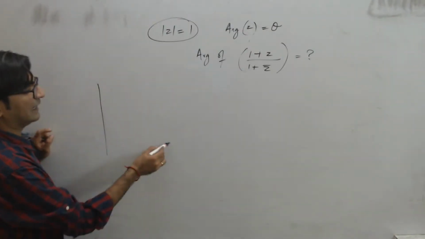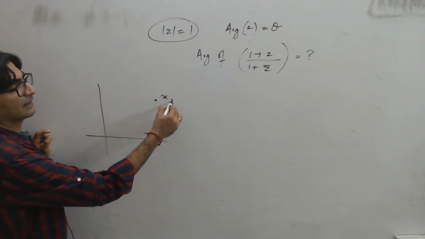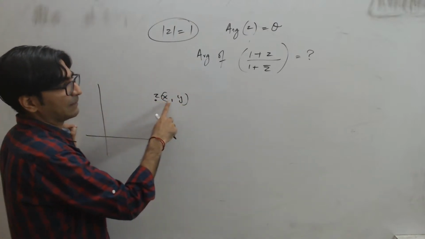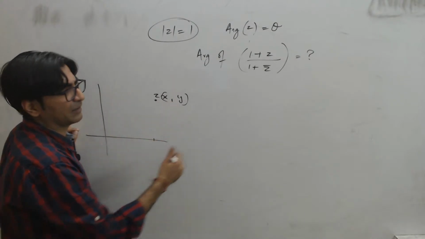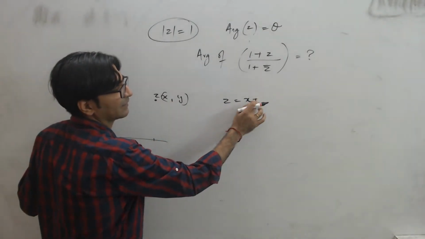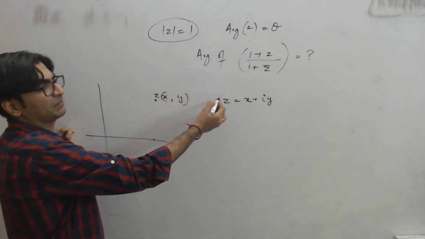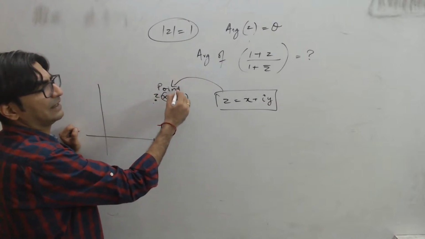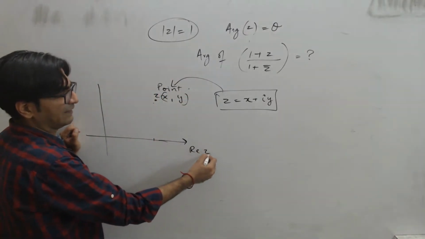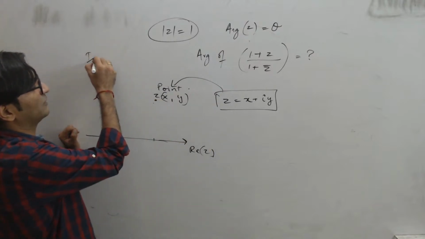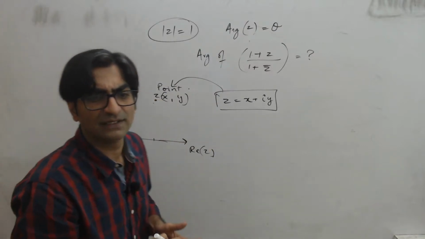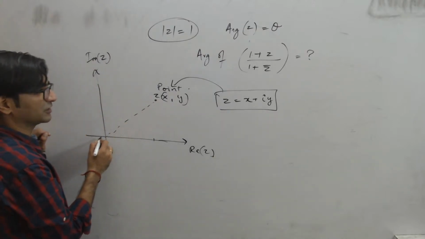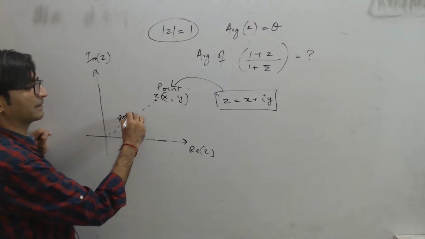देखो मैंने आपको बताया था ना, x, y, the complex number z, which is represented as the point x, y on the argand plane. What is z? z is equal to x plus iy. So the complex number z can be plotted as a point in the argand plane, where this is the real part of z and this is the imaginary part of z. You can think of this as x and y axis, right? So if I plot this, then this is the point. And what is modulus? The distance from origin. This is called the modulus of z.